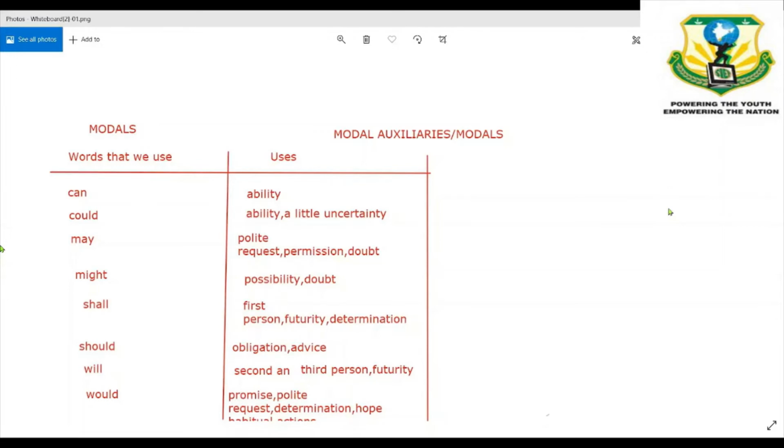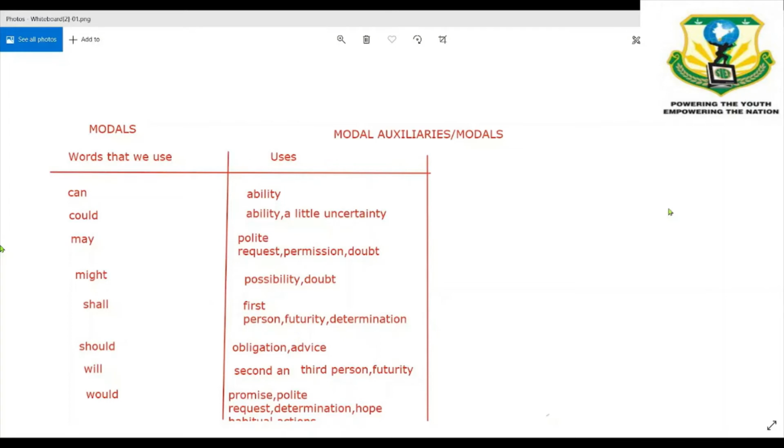Shall is used for the first person, that is I shall, we shall. All these are the first person in grammar, and it represents future things, futurity, for saying something with determination, that you have the willpower to do it. For example, I shall get good marks when I learn properly. I shall, some determination.